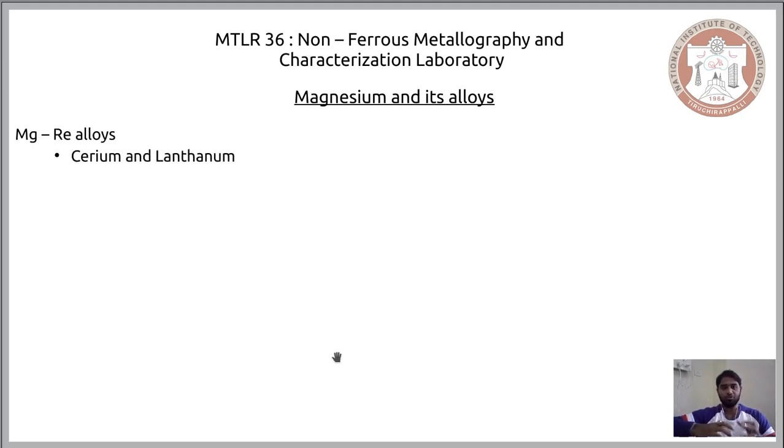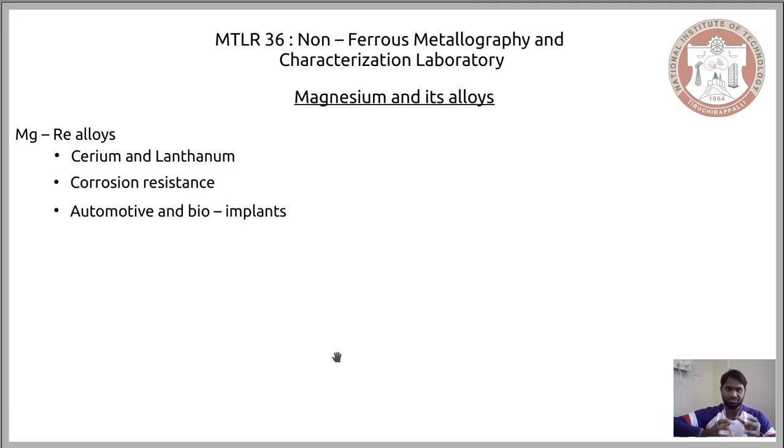So the final alloy that we will be considering in this lecture is the combination of magnesium and rare earth elements. There are several rare earth elements, but in the case of magnesium, the 2 most widely used ones are cerium and lanthanum. These combinations of rare earth elements and magnesium improve the corrosion resistance of the material, and they are subsequently used for both automotive and bio implants.